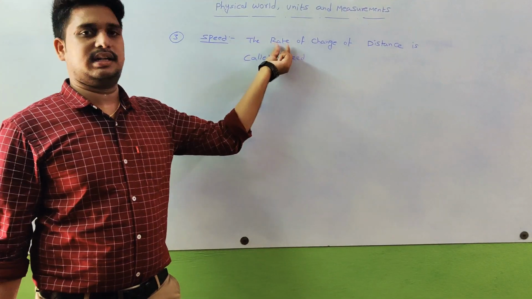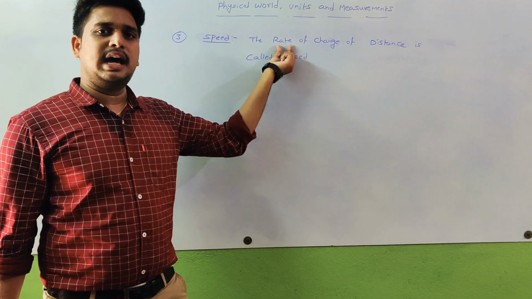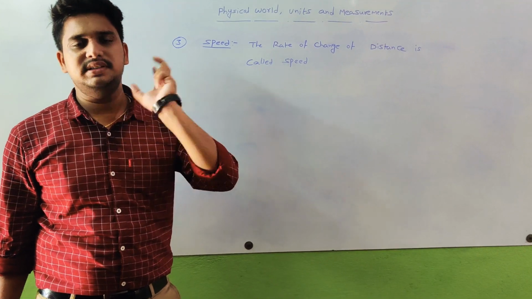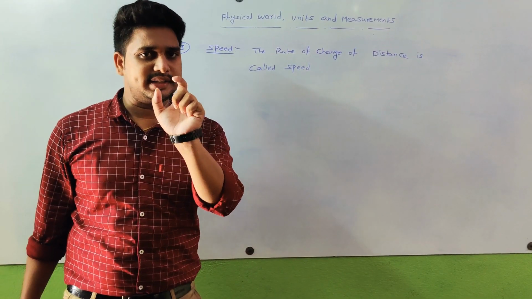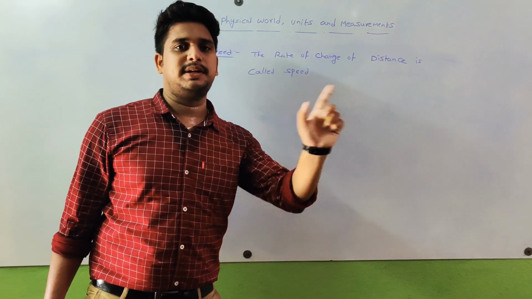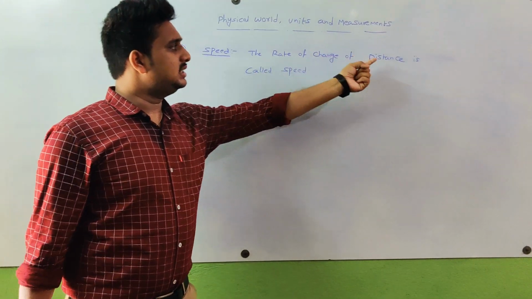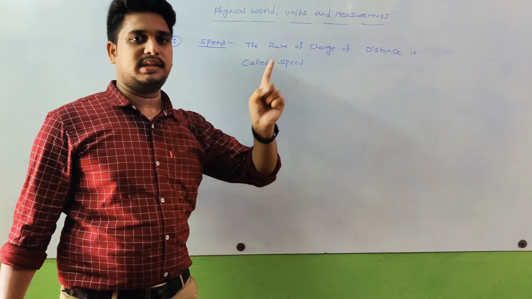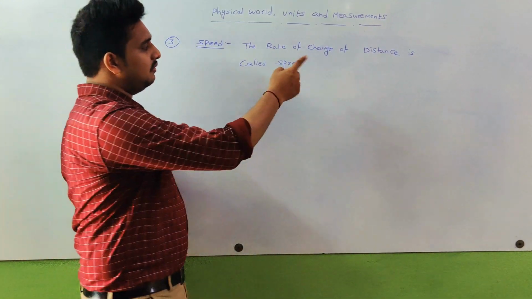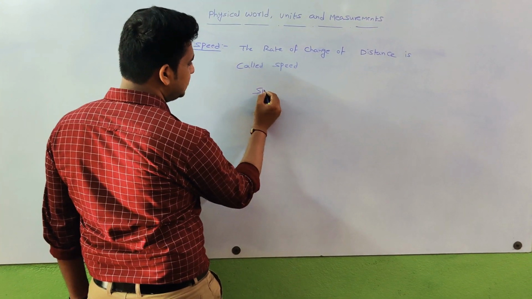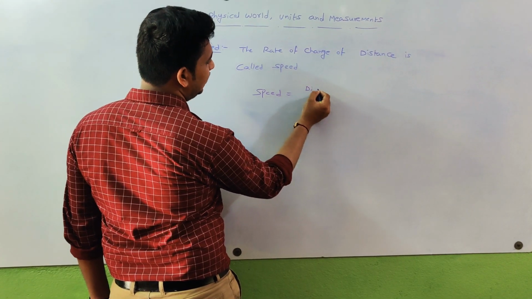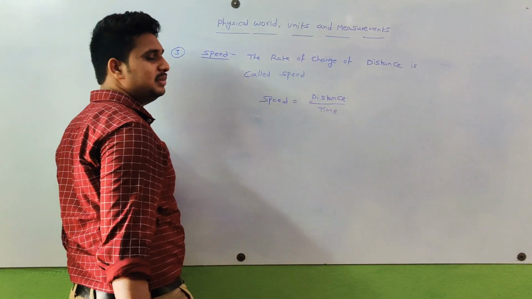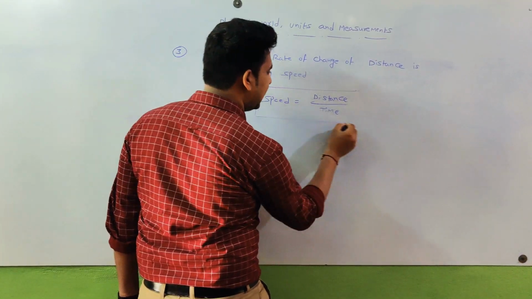Here, if any definition has the word rate, it means change with respect to time. In physics, any definition that contains rate means change with respect to time. That means distance changes with respect to time. Distance changing with respect to time is called speed. So the rate of change of distance is called speed. Speed is equal to distance by time. This is the formula for speed, distance by time.